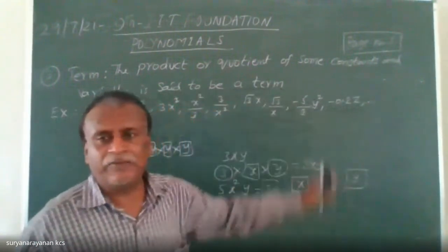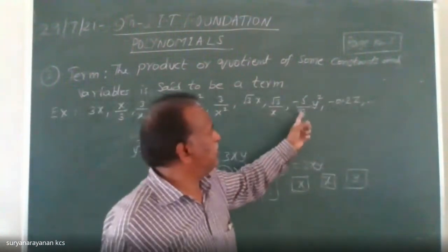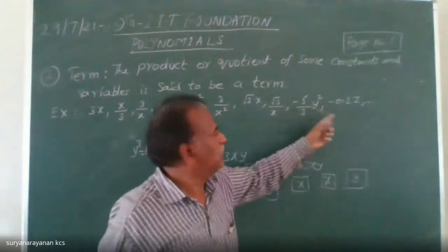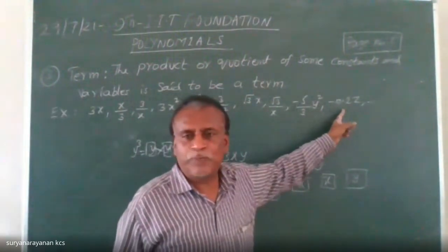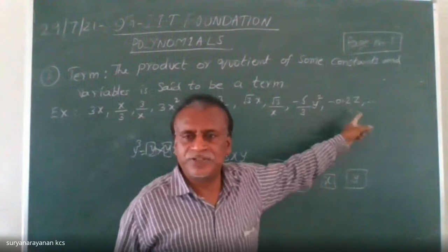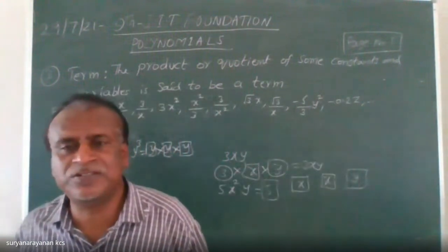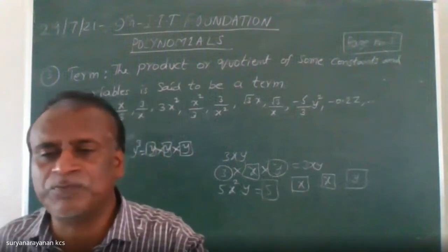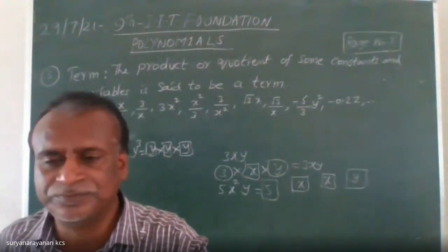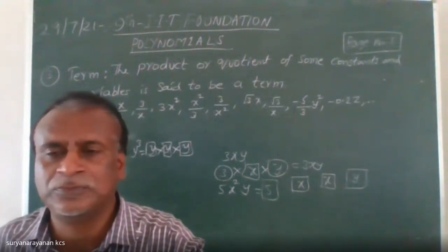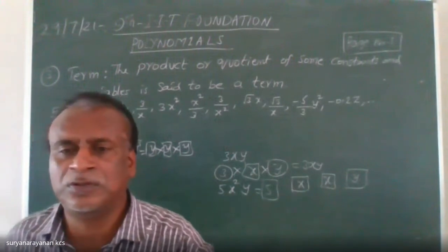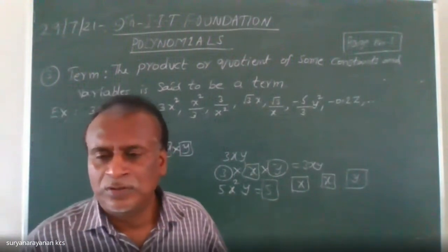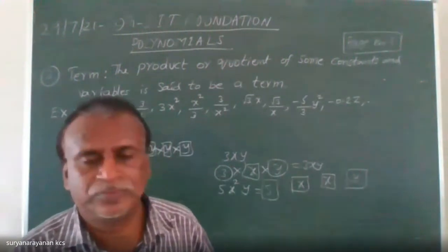Minus 5 by 3 y square is one term. Minus 0.2 z is one term. These are all some examples of a term. Okay, my children.